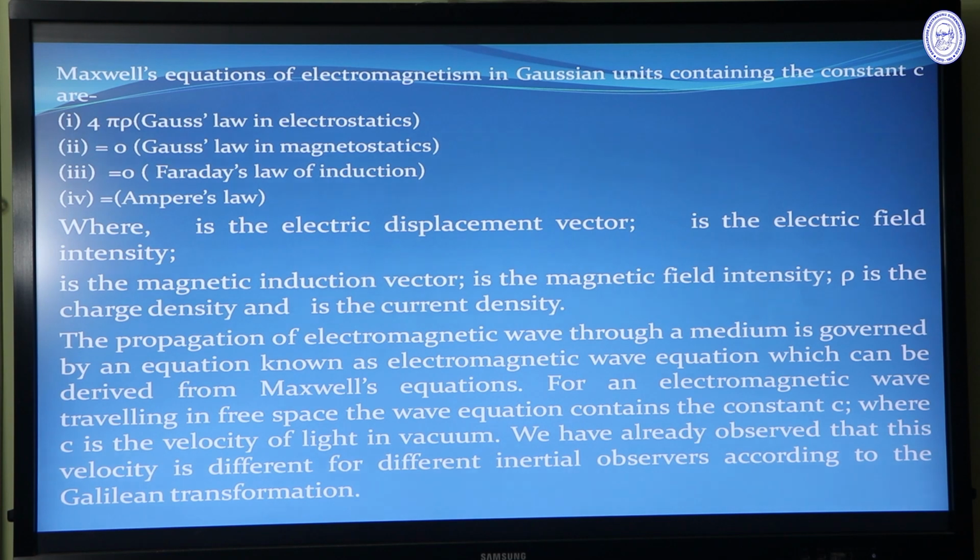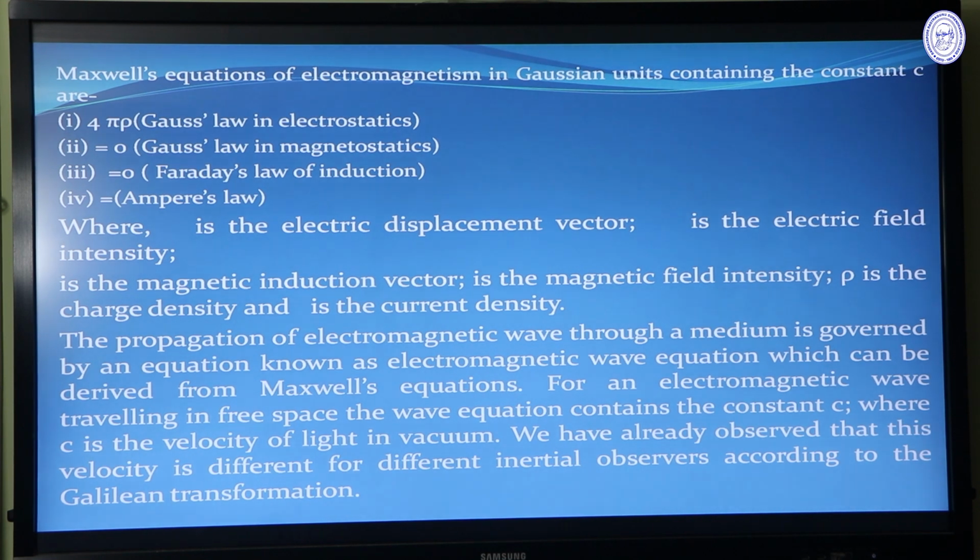And there are Maxwell's equations of electromagnetism. This is Gauss law in electrostatics, Gauss law in magnetostatics, Faraday's law of induction, and Ampere's law. And all the laws of Maxwell's equations in Gaussian unit contain the constant c. And the propagation of electromagnetic wave through a medium is governed by the equation known as electromagnetic wave equation, which can be derived from Maxwell's equations. Like Maxwell's equations, the wave equation also contains the constant c, where c is the velocity of light in vacuum.